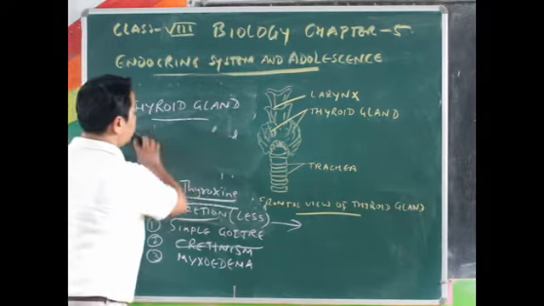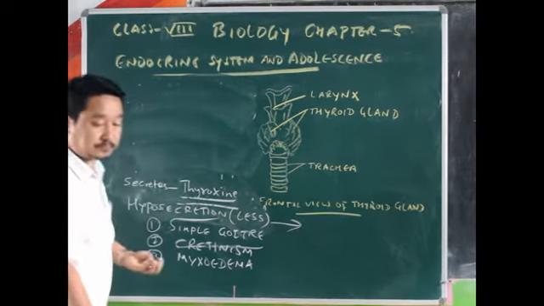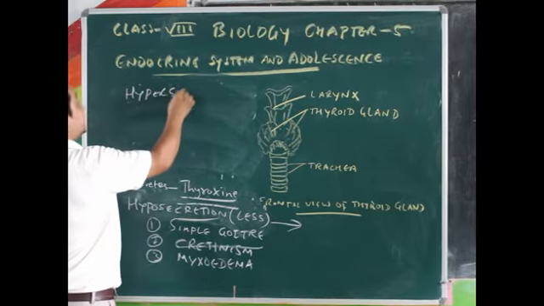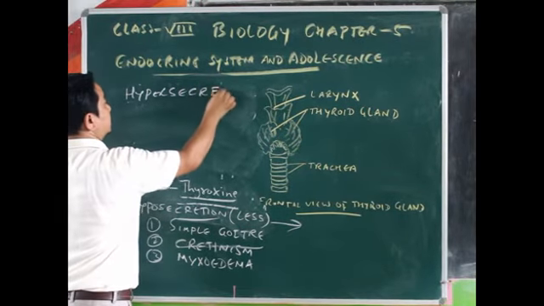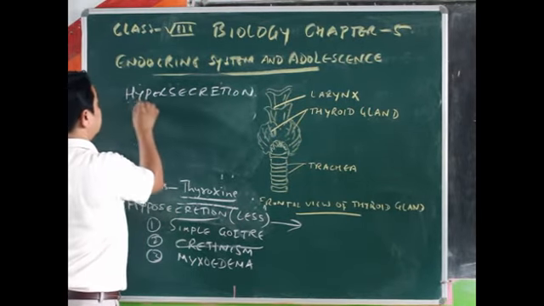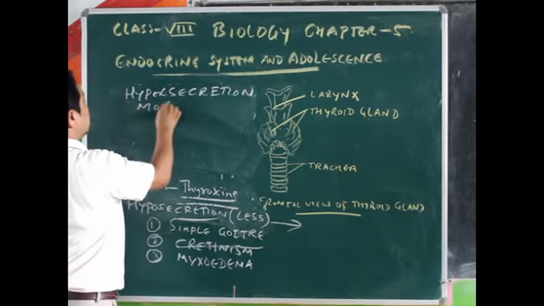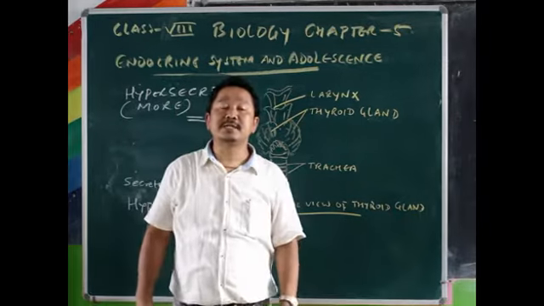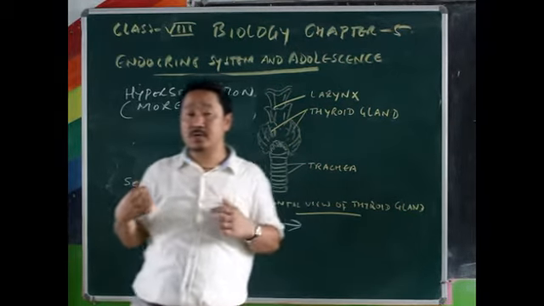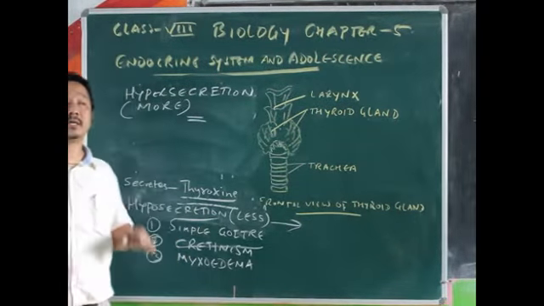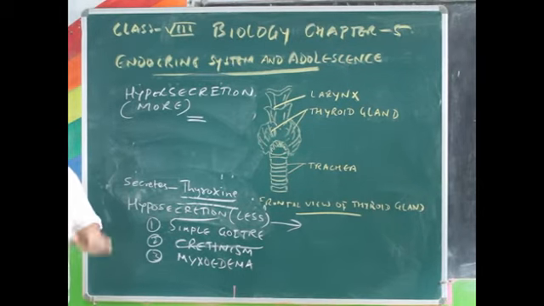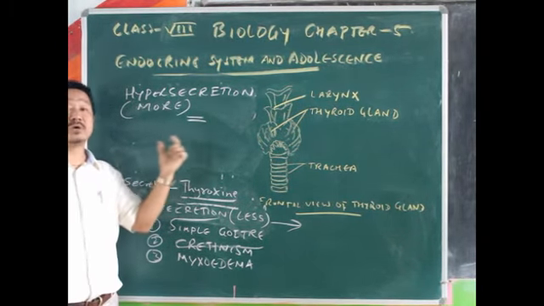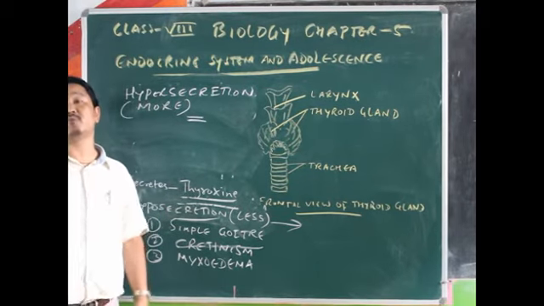Then again, in hypersecretion, that means more secretion, if this hormone is secreted more than the body needs, what problem can be seen? There will be a problem if the hormone is secreted more than the body requires.